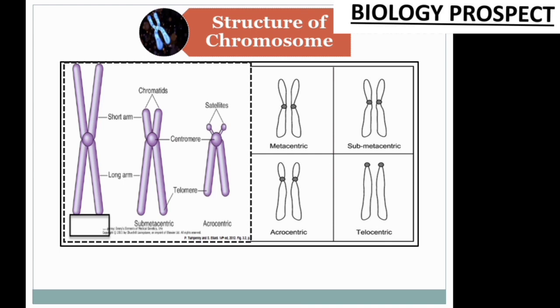The chromosomes are separated into 4 classes. First, the metacentric chromosome, when the centromere is in the middle. Second, the submetacentric chromosome, when the centromere is a little bit up. Third, the acrocentric chromosome, when the centromere is too far up, far away from the middle. And fourth, the telocentric chromosome, where the 2 chromatid fibers are on one side and the position of the centromere is at the top.